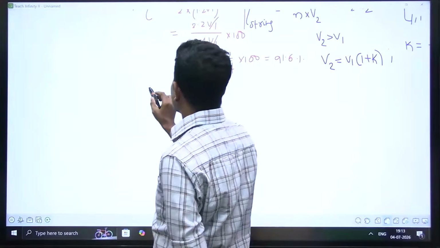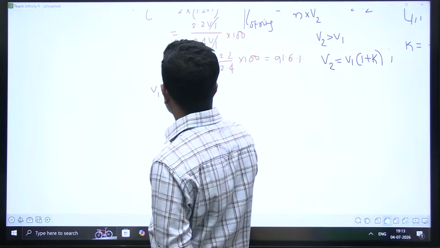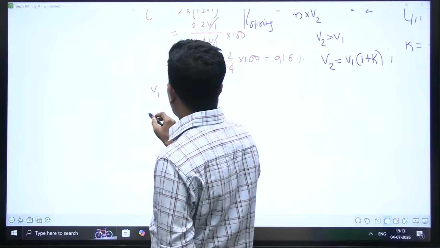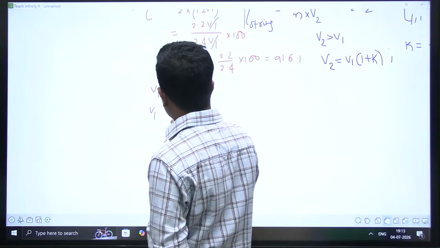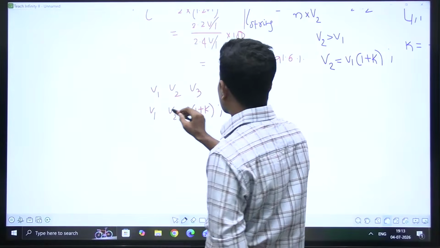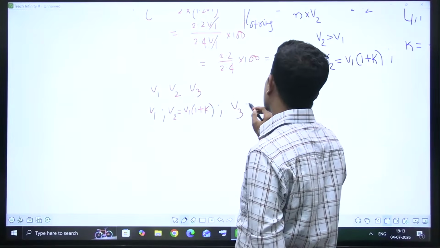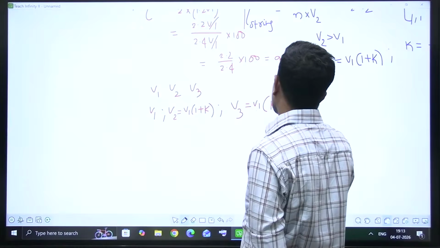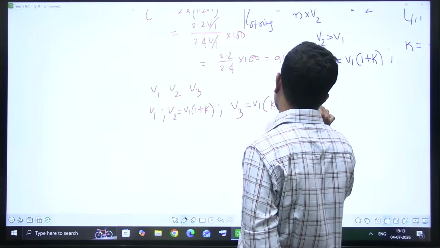Only one step. So V1, V2, V3. Let's keep V1 as V1 only. V2 is equal to V1 into 1 plus K. What is V3? V3 is equal to V1 into K square plus 3K plus 1.